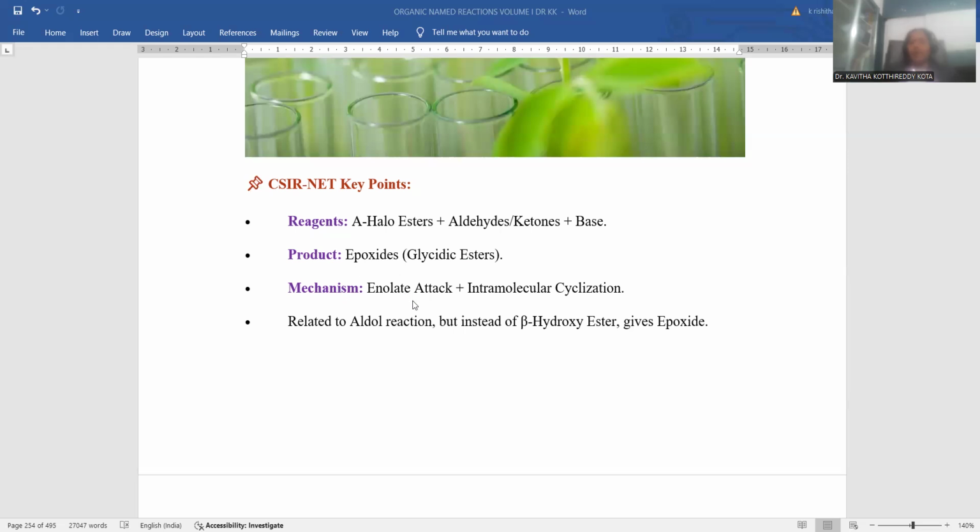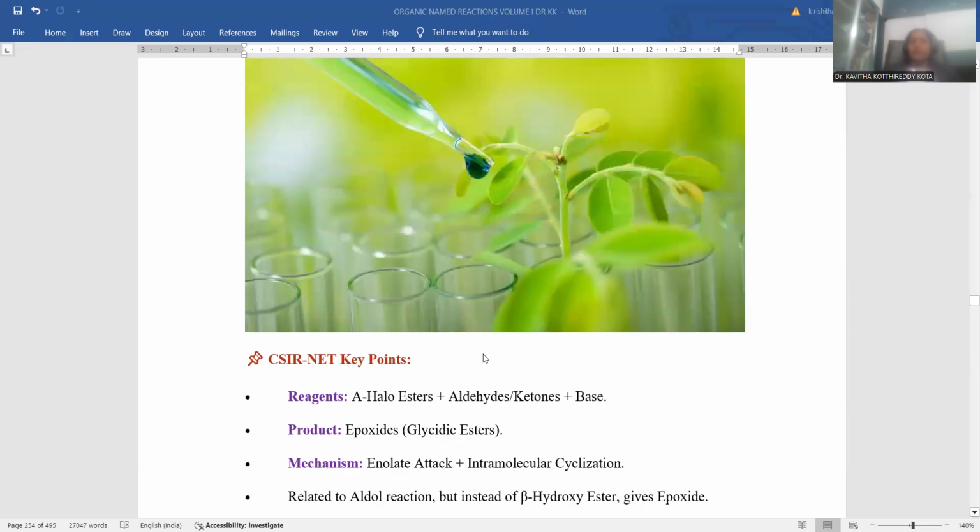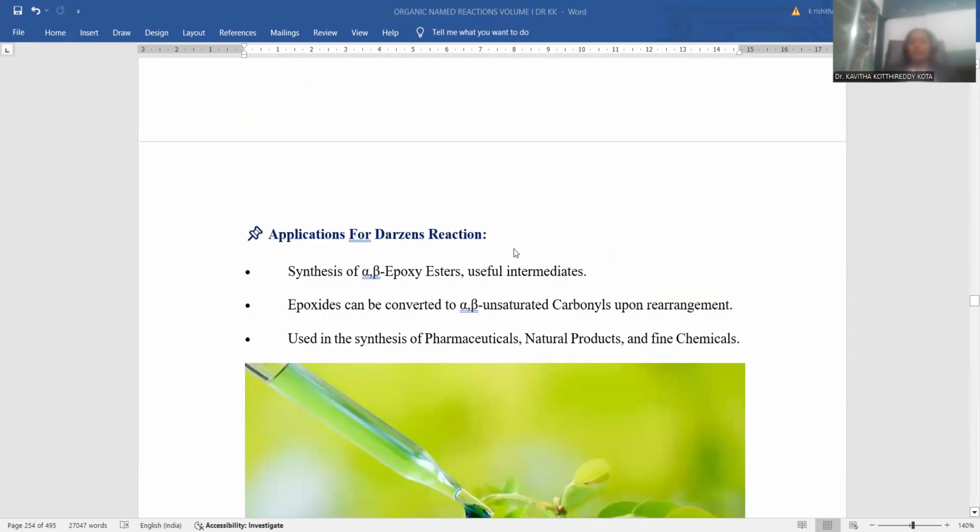The mechanism takes place via enolate attack formation and intramolecular cyclization in order to generate the epoxy ester. It is related to aldol condensation, but instead of an alpha hydroxy ester it gives the epoxy ester. The epoxy ester could be the final product over there. So by this we successfully completed the Darzens reaction or Darzens condensation process.